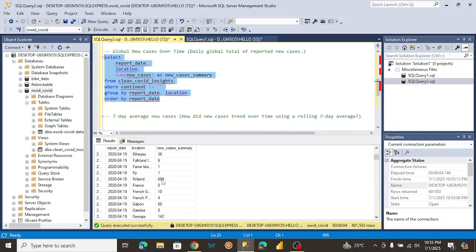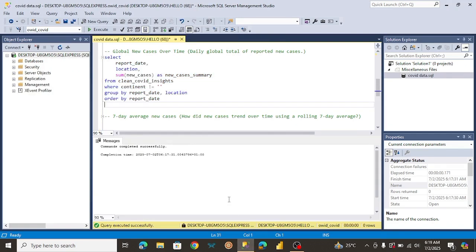So you get the point. You can keep scrolling through this just to see the trend, and now the cases have been rising and falling. This insight is really useful for healthcare officials just to know what's going on, how bad things are.